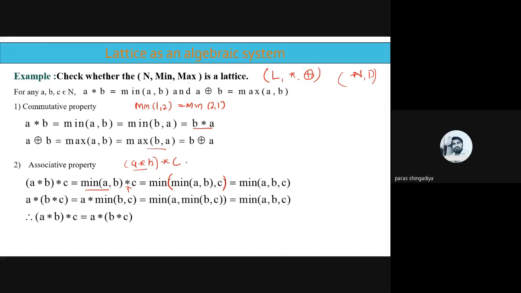And that is the second part of this side, that is A star B star C. Okay? So let us prove whether both are the same or not. So A star B star C. A star, first remove the bracket. So it is minimum of BC. Now remove this star. So it is minimum of A comma minimum of BC. And now combine it. That is equal to minimum of ABC.